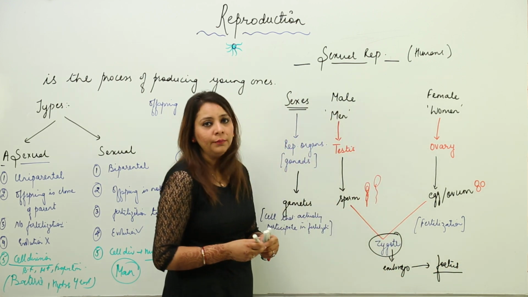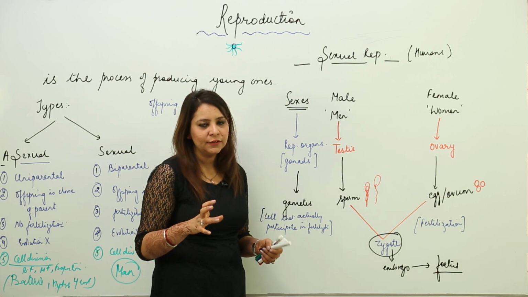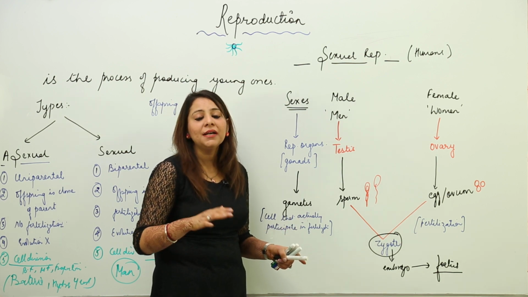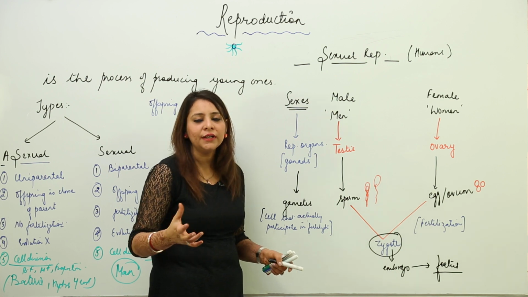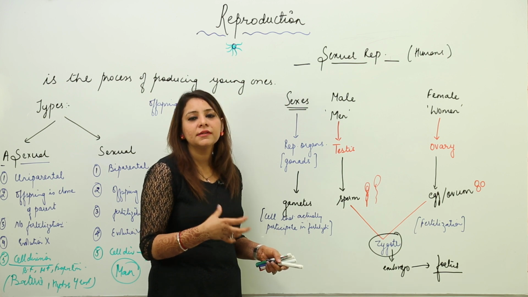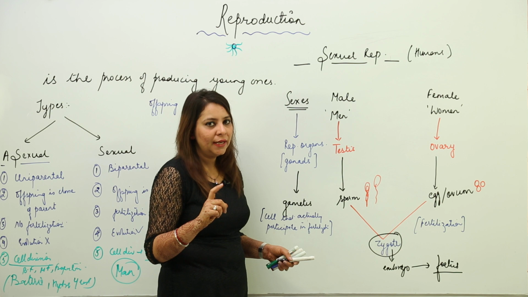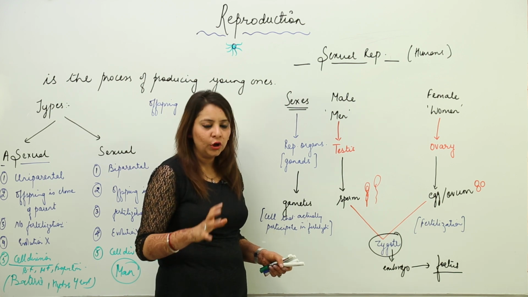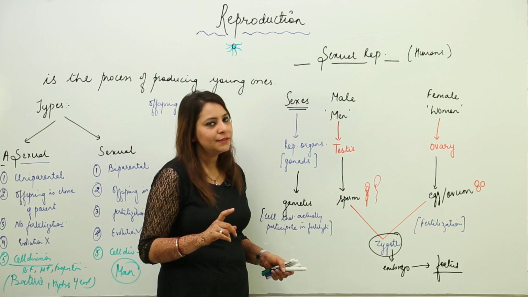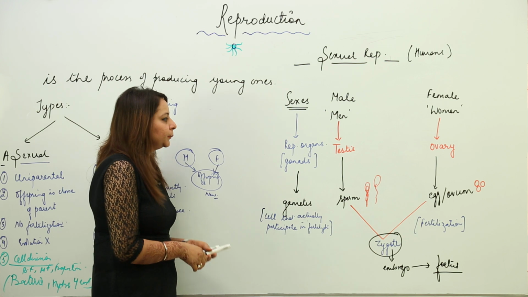form a fetus. And you know what a fetus is? A fetus is a fully developed organism which has all its organs developed, it is the child, you can say, but it is not delivered out. It is still present in the mother's womb. So that stage is called the fetus. Till the time it is not delivered, but it is fully developed with organs and everything, it is called a fetus. So this is a basic thing which happens actually.